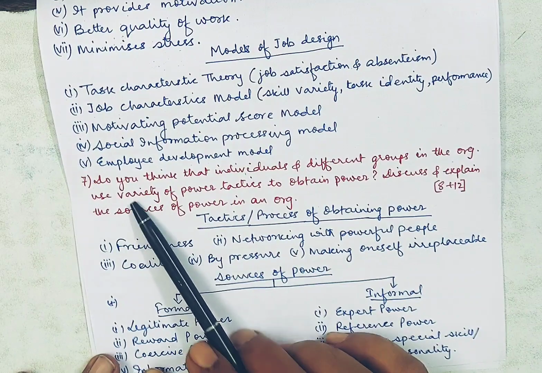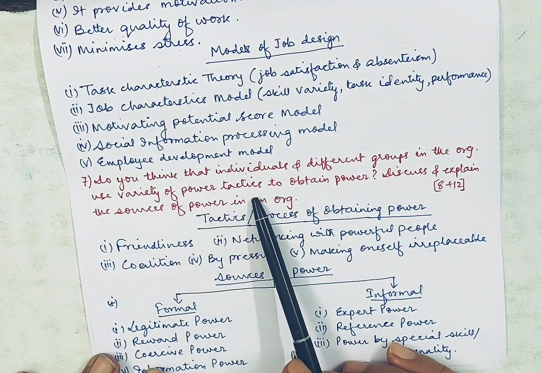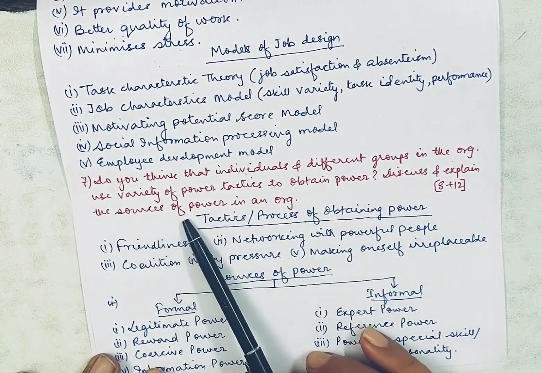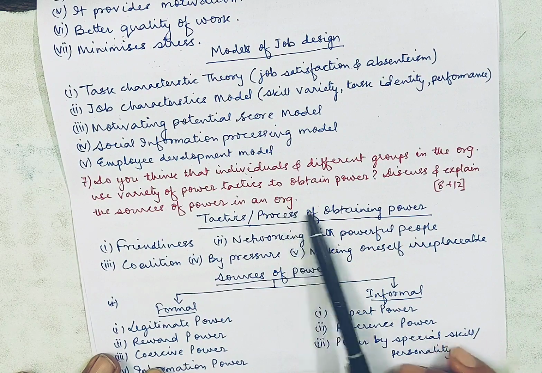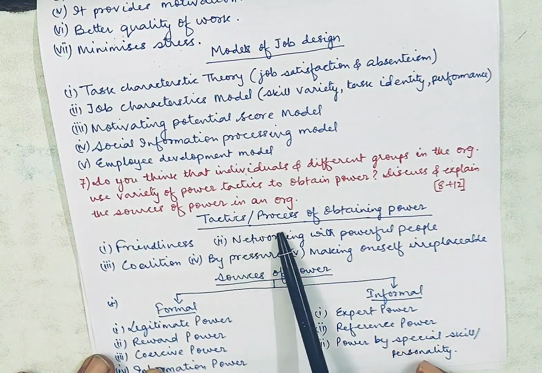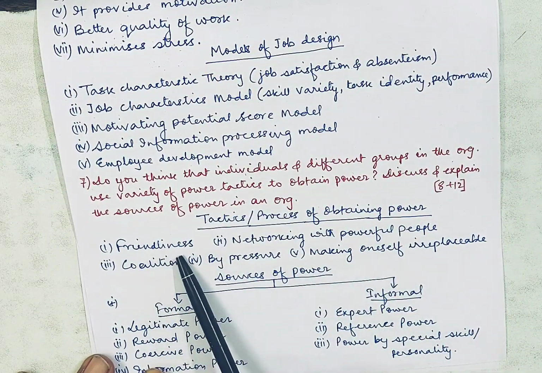Question number 7. Do you think that individuals and different groups in the organization use a variety of power tactics to obtain power? Discuss and explain the sources of power in an organization. Again, 20 marks question. Let's quickly see what the tactics or processes of obtaining power are. First, friendliness.